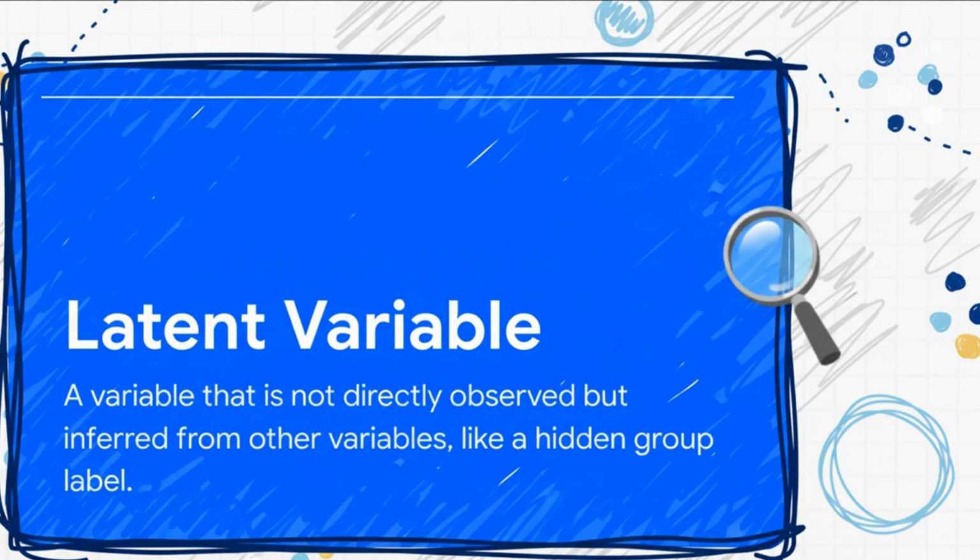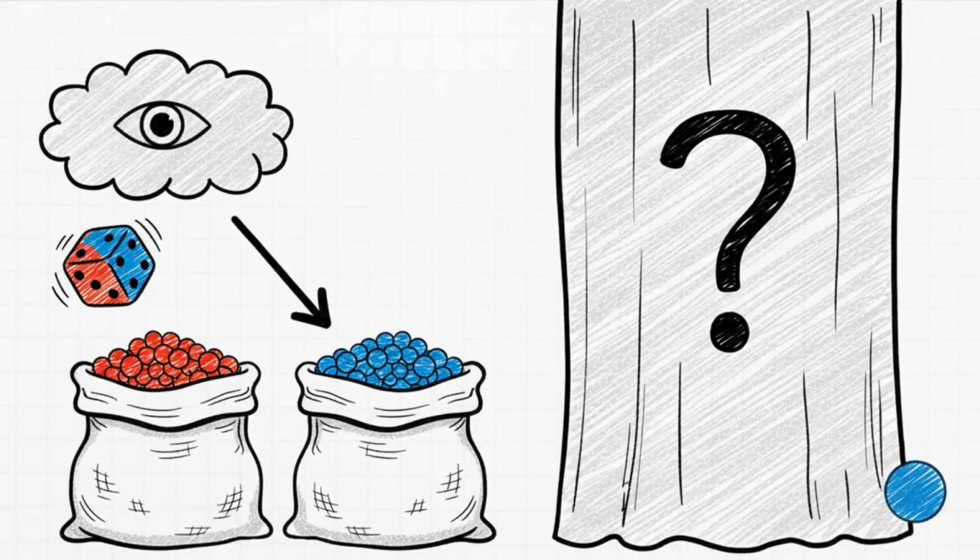Think of it like someone's mood. You can't see mood directly, right? But you can infer it from their facial expressions, their body language. In clustering, the latent variable is the true, hidden group label for each data point that we're trying so hard to uncover. Here's a great way to think about it.